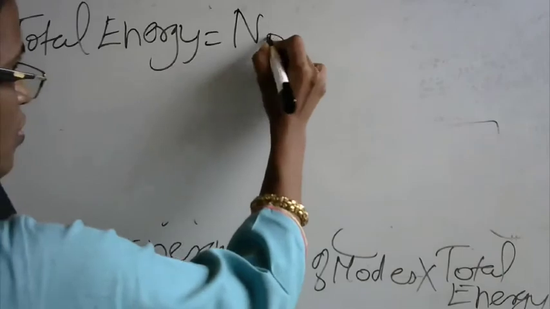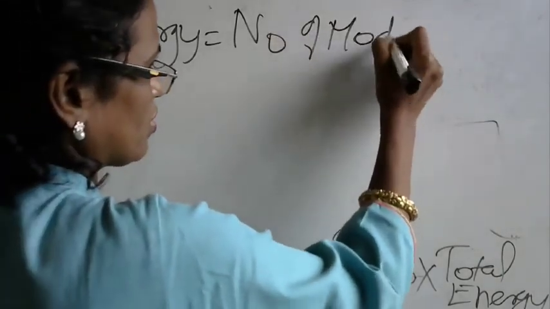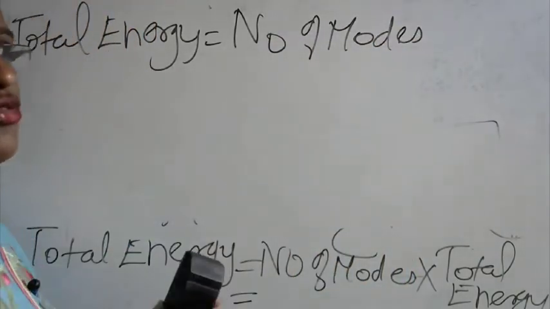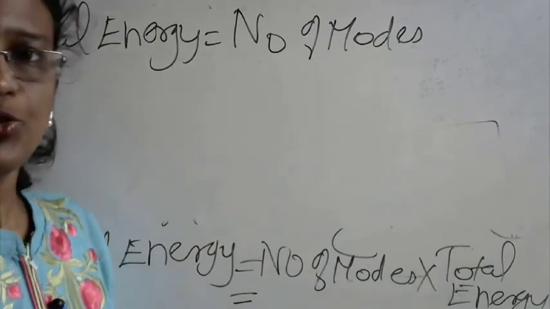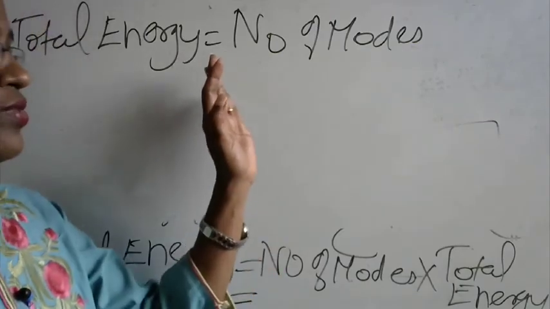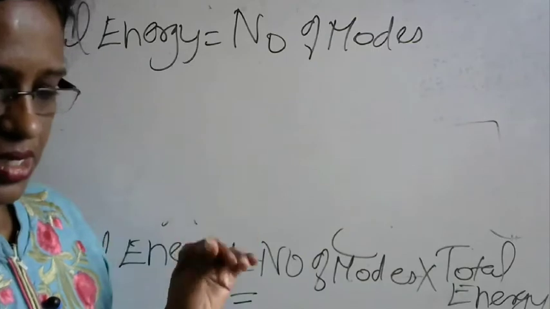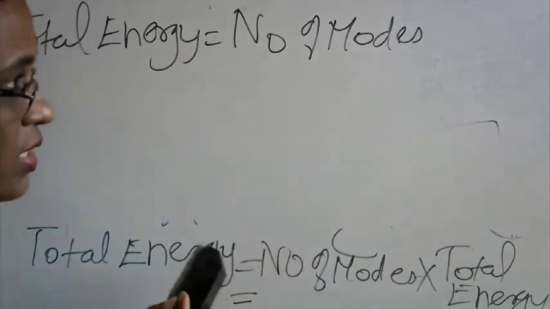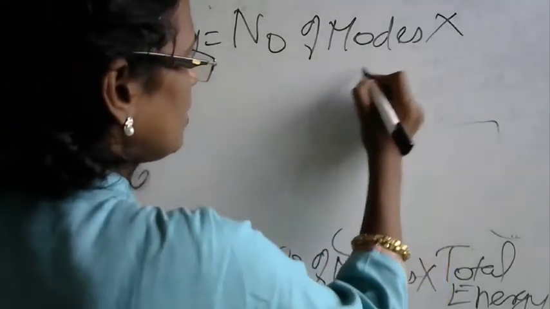So the total energy is equal to the number of modes, which is equivalent to the number of frequencies with which a wave is traveling within a particular unit volume, into the total energy.